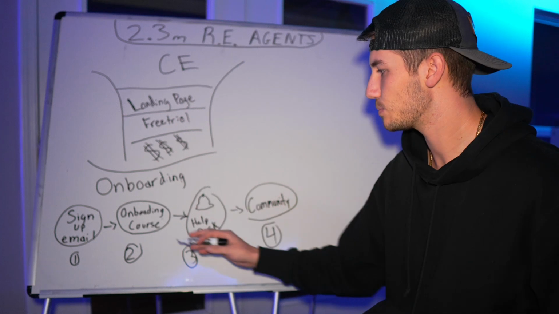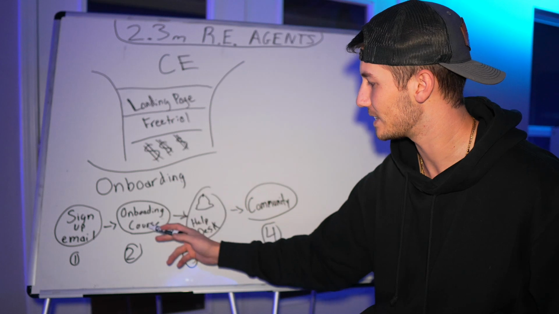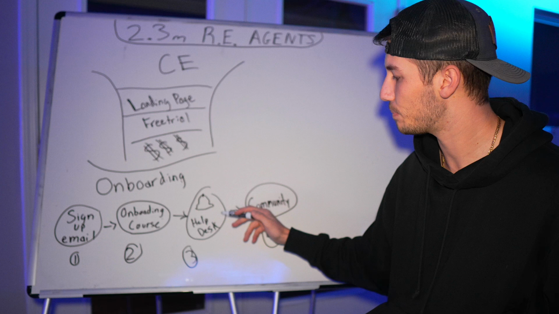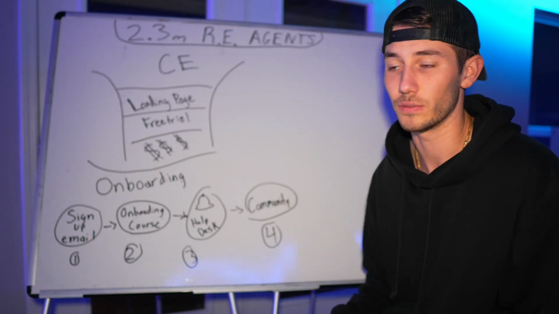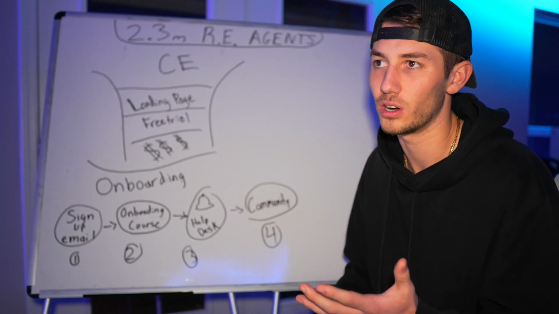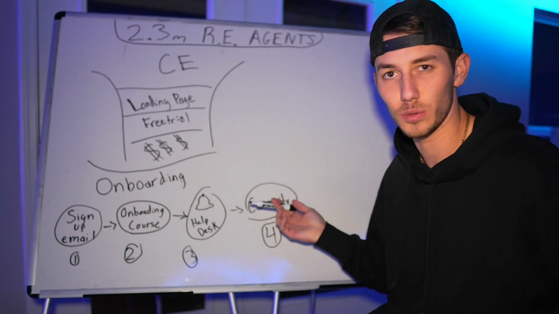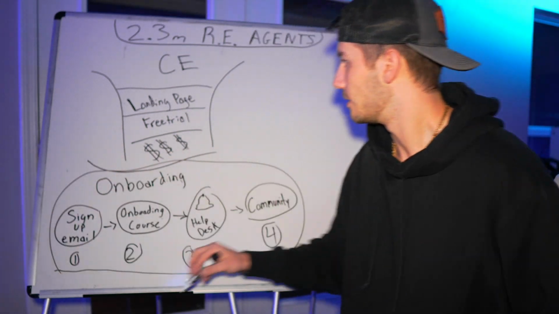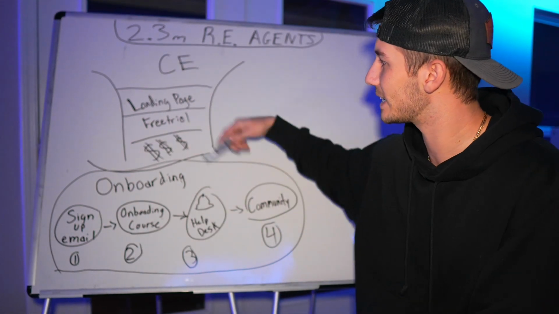So the onboarding process, that's pretty simple. They get their sign-up email, that's automated. This we'll have to put some time into, build a nice automation, a nice onboarding course. And then from there, remind them how to get help if they need it. And then the community should take care of everything else, because if I'm making 40K a month, I think I can shell out an hour every other Wednesday to hop on a call, help people as need be, make that personal touch, and the community should take care of the rest. So that's kind of our onboarding process. And then from there, we have 2.3 million. So we'll just keep rolling, keep refining.